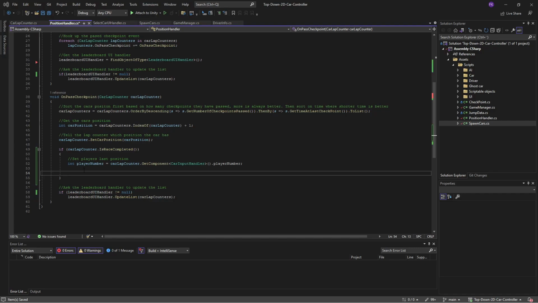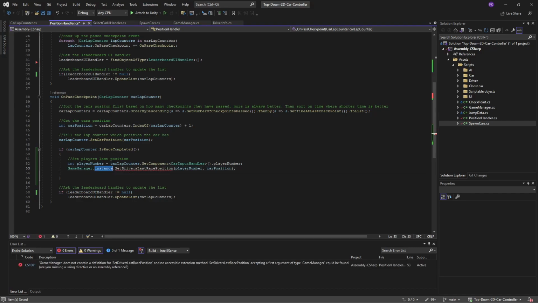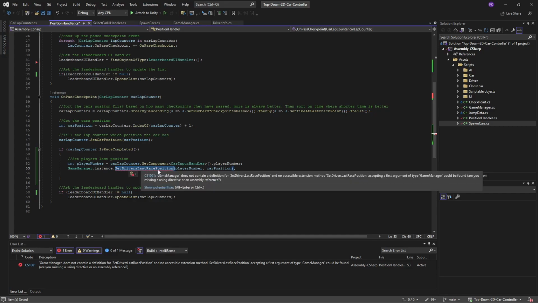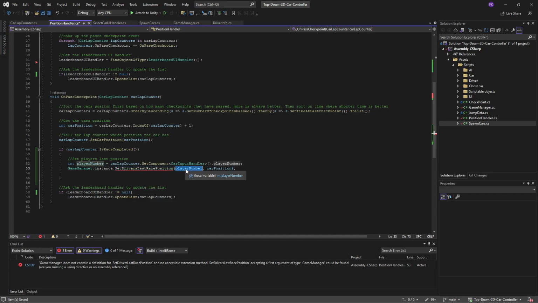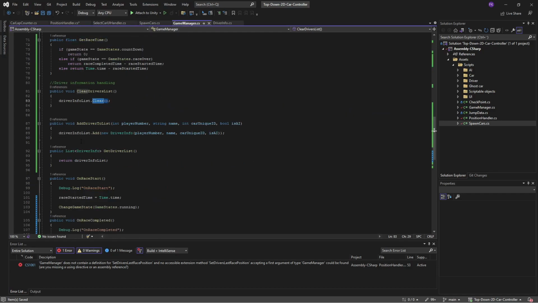And then we want to set information about this. And once again, we are not exposing any method to it, but we will shortly. So let's go into our game manager instance, set driver's last race position. We'll supply the player number and the car position. So if we go into our game manager, we need to add this as a function.